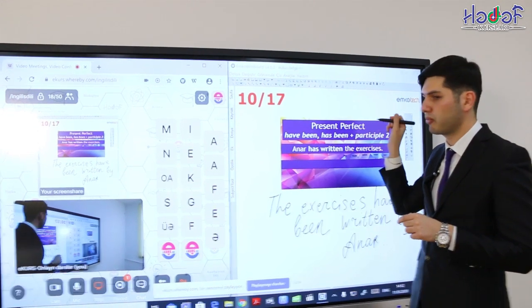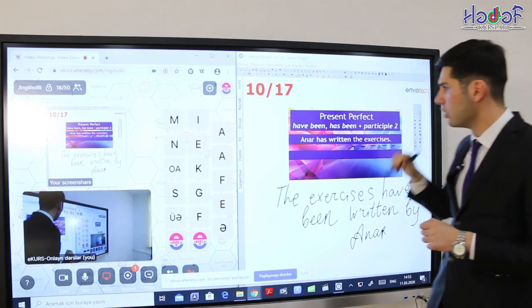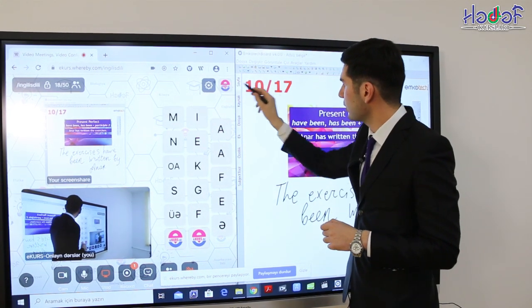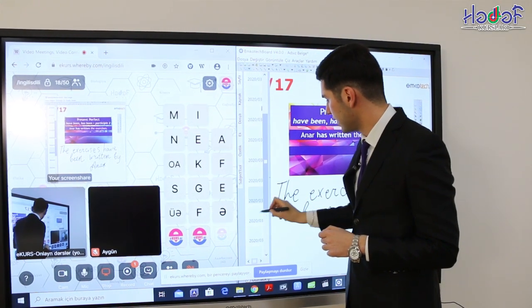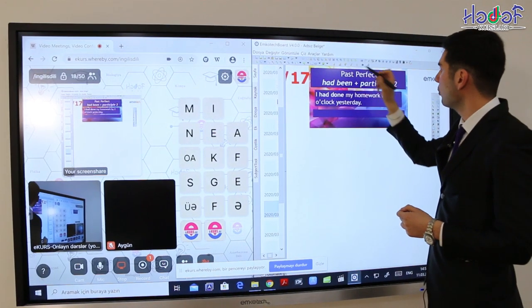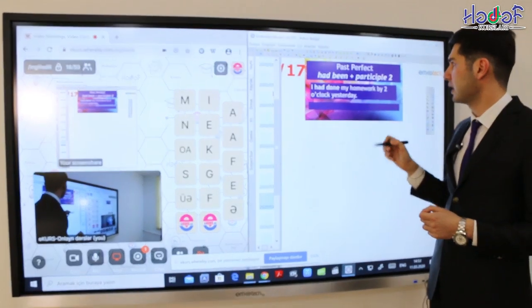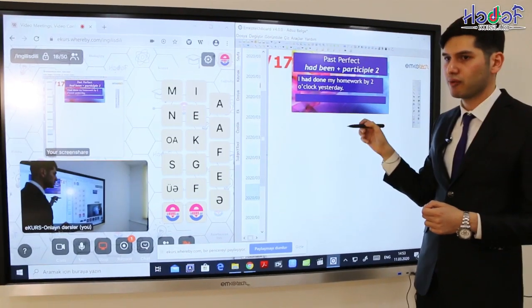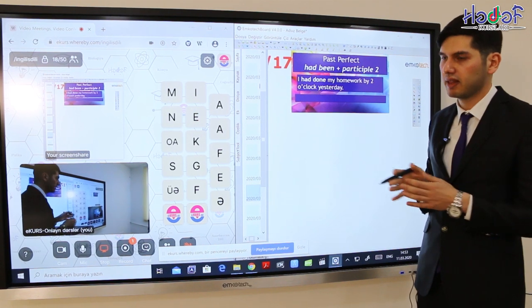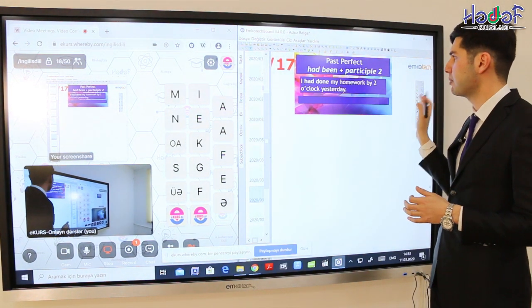If the first sentence is in present perfect, the second should be in present perfect too. Now let's continue with another tense form, and this one is past perfect. We know what the past perfect is: had plus participle two. If this is the passive voice, we add just been again, like in present perfect. So this is had been plus participle two.